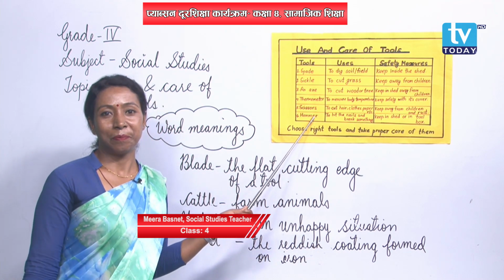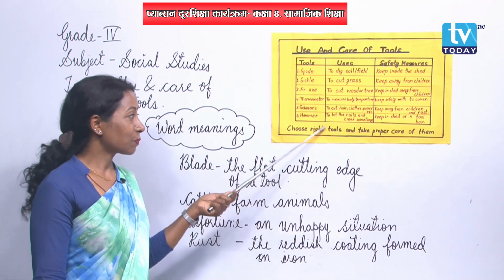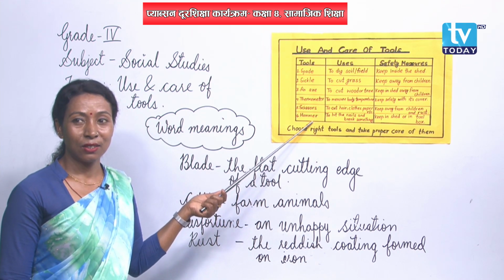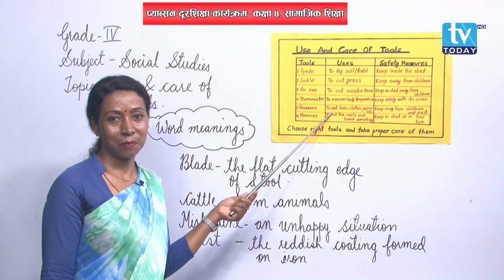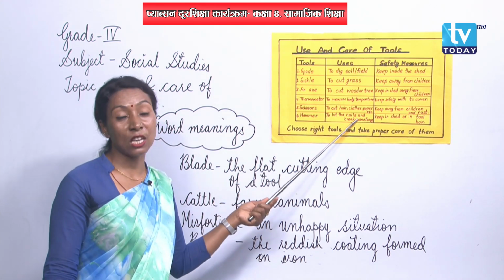Okay. So the next one is there, HAMMER, hammer. It is also a tool. Yes. What is the use of a hammer? You might be saying, yes, the use of a hammer. Because in your family too, your father or the elder people, sometime they might be using it. Do you know why a hammer is used? Yes, to hit the nails or break something. Isn't it? A hammer is used to hit or fix the nail on the wall. Sometime, isn't it? We need to hang something and there should be a nail. Then what helps? Hammer helps us, right? And even it is used to break something like stones.